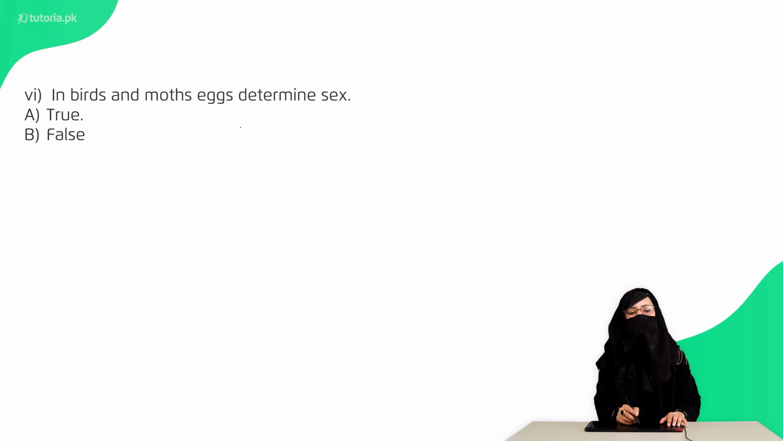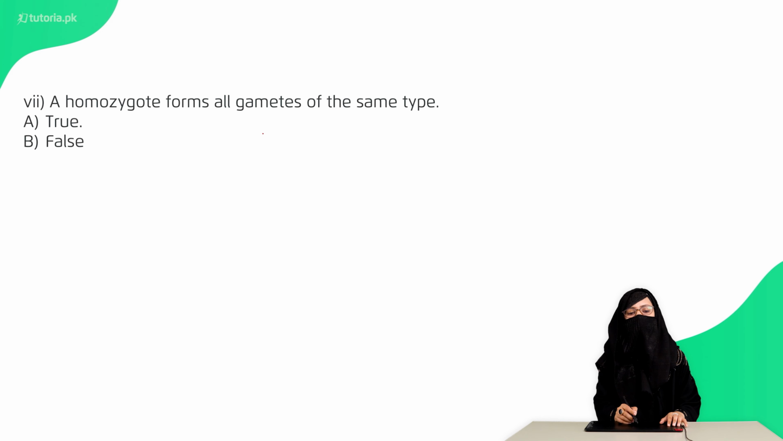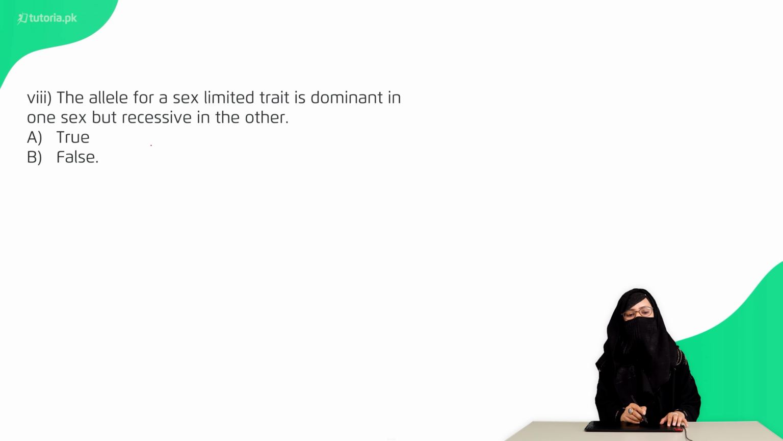Sixth है, in birds and moths the egg determines sex. ये true है. Seventh है, a homozygote form all the gametes of the same type. ये true है. Homo means same, तो same type के zygotes बनेंगे.